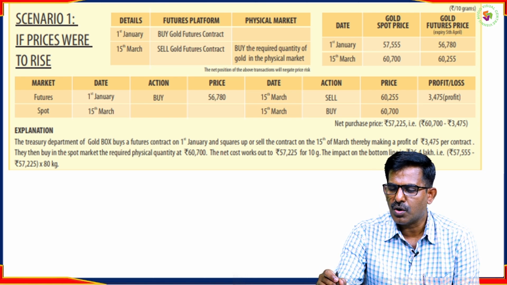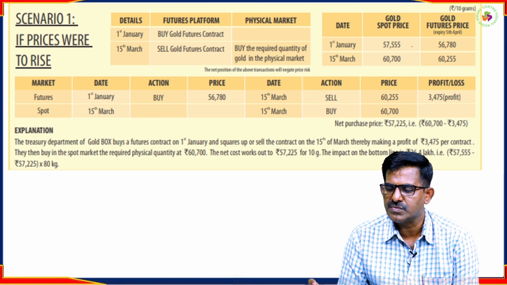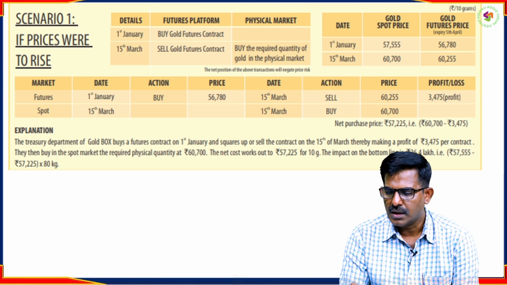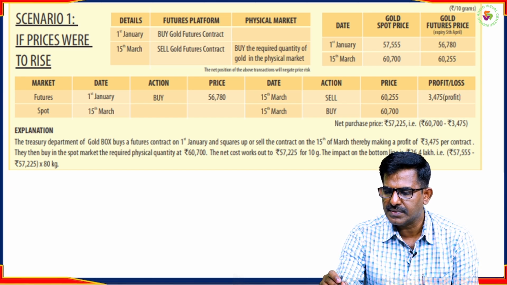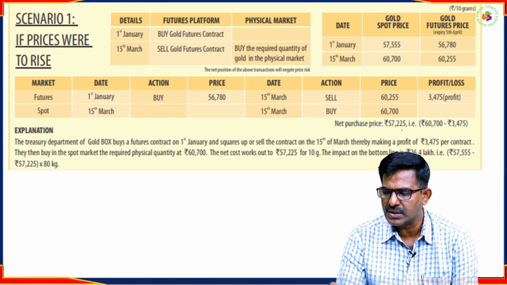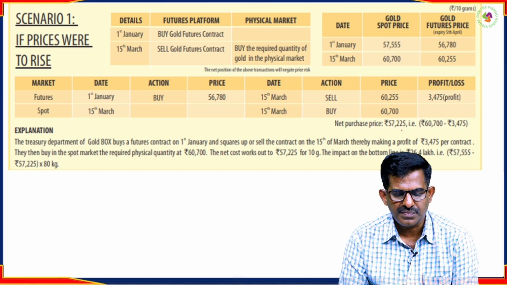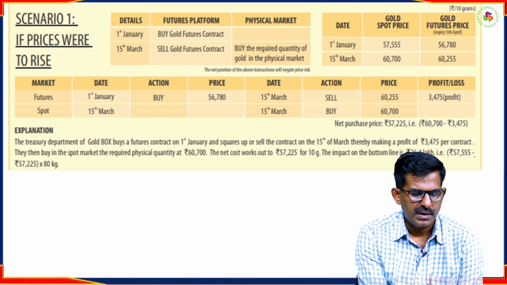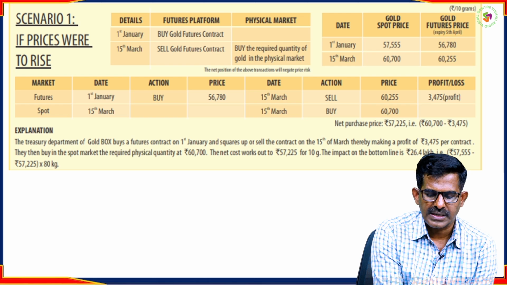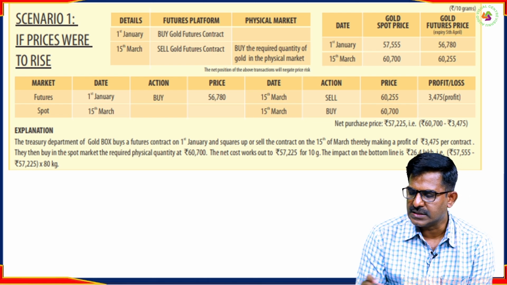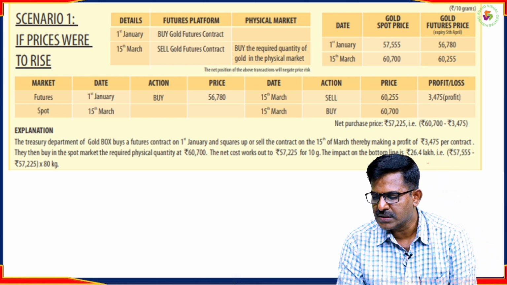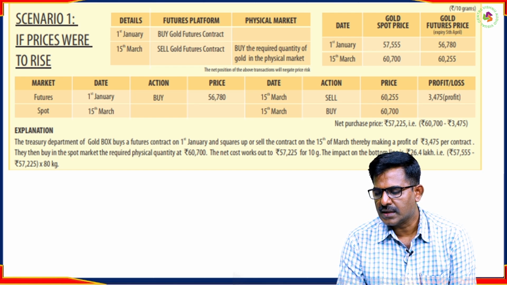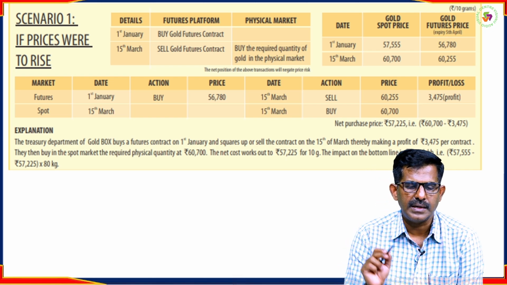Otherwise, if he had bought it on 1st January, this might be the price at which he might have bought. He got a benefit of nearly, I can tell you, 57,555 minus 57,225. Okay, so that will be his benefit. This is per 10 grams. So actually he is buying 80 kgs. The total net effect is, how much is he saved with? 26 lakhs 40,000.